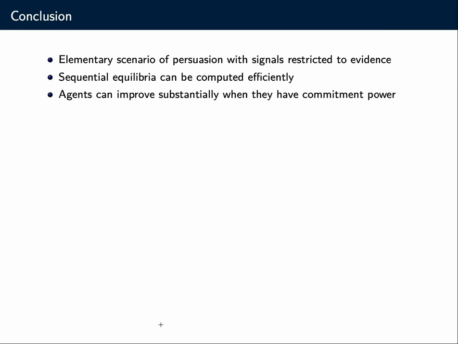Okay, so this was essentially all that I wanted to talk about. Let me conclude. What we study is an elementary scenario of persuasion with signals restricted to evidence. We show algorithms for computing sequential equilibria efficiently, and we also show approximation algorithms when agents have commitment power.